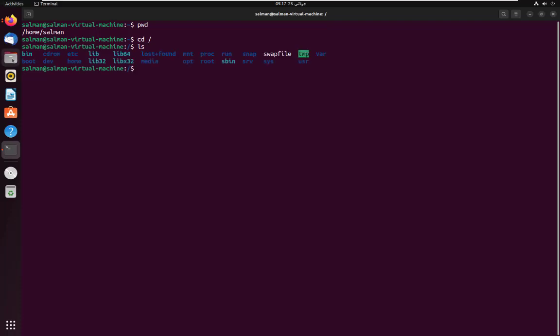As you can see, I have a bin. As I discussed, this is the folder which contains the normal users' executable files. Same as we have sbin, which contains the commands for the root user. Likewise, we have the etc folder. Etc is very important because it contains the configuration files. Most Linux administrators spend their time in the etc folder. I will show you in my upcoming lecture how to deal with the configuration files.